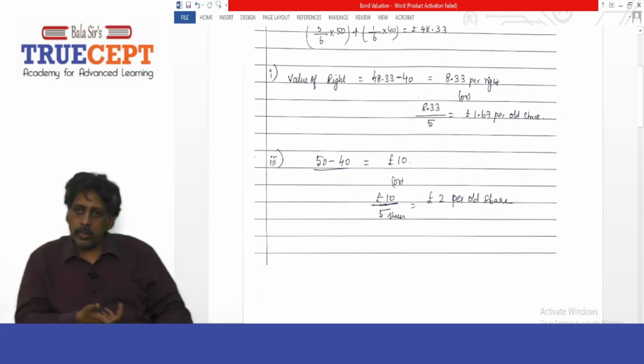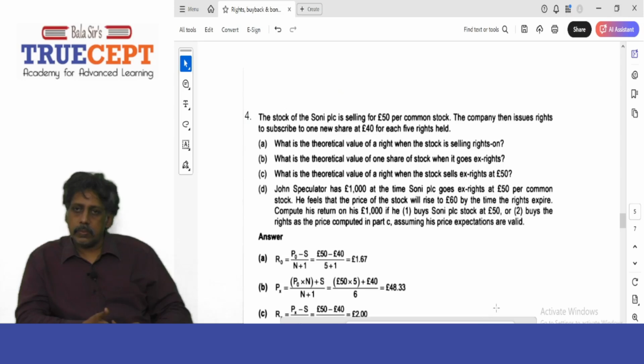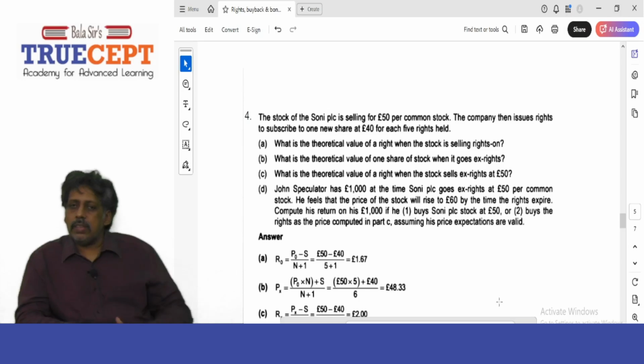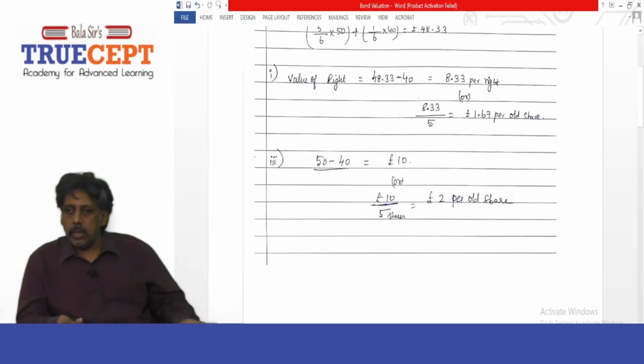Go back to the question. See, what is the theoretical value of a right when the stock sells ex-rights at £50. Suppose the 50 pounds represents an ex-rights price. Suppose the ex-rights price is 50 pounds. What is the value of the right? Very simple. 50 minus 40. The ex-rights price minus the issue price.